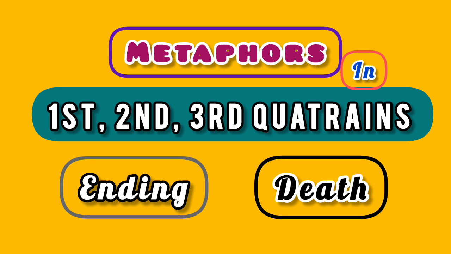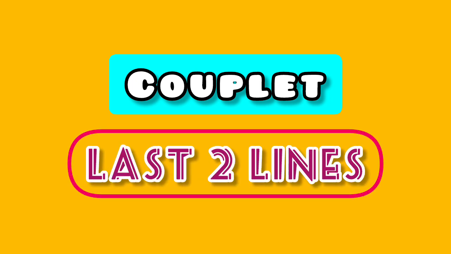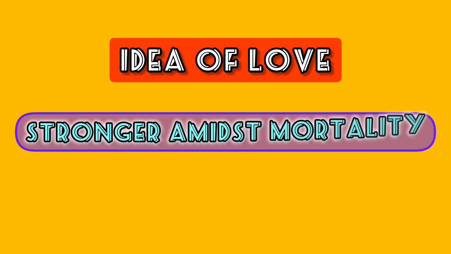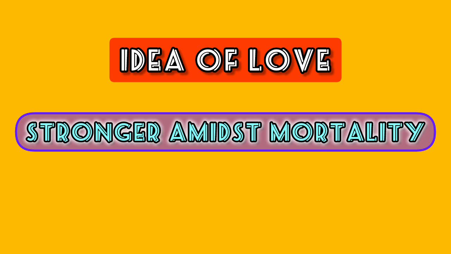Now it's the turn to know something else about the couplet. The couplet, or the last two lines of this poem, put the focus on the idea of love that becomes stronger amidst mortality.